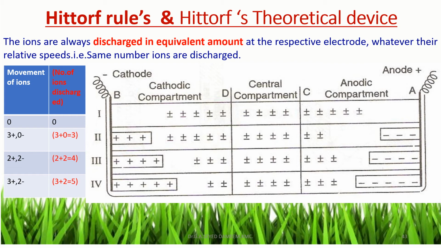Similarly, at the anode, the total number of anions discharged is also 5. So the total number of ions discharged at both electrodes, cathode and anode, is the same whatever the speed of ions. And also the total number of ions discharged is a sum of movement of the ions, the sum of the speeds of cations and anions.